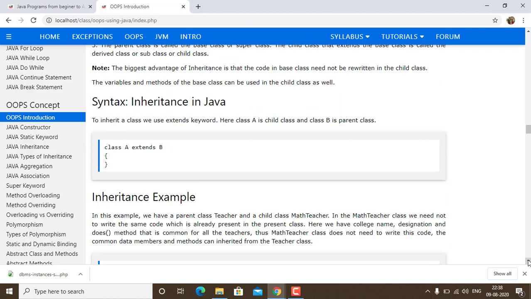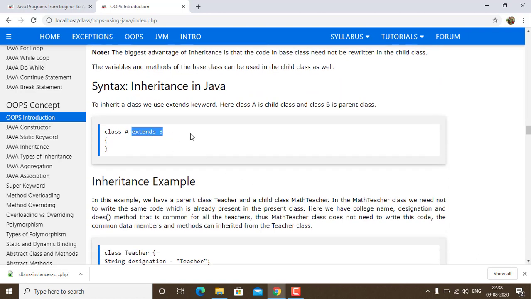Now let us see an example. Class A extends class B. To inherit a class, we use the extends keyword. Here class A is the child class and class B is the parent class.